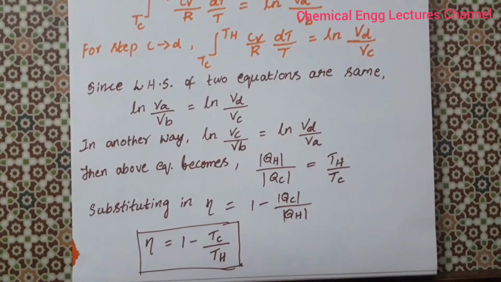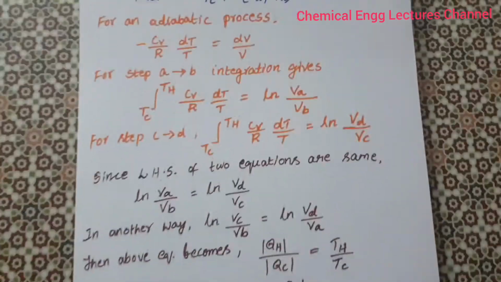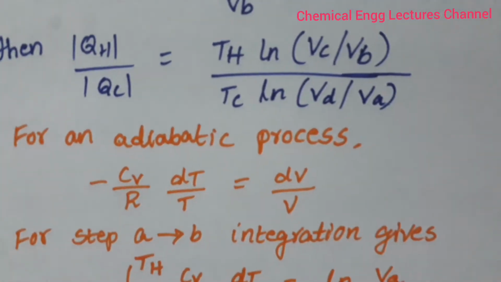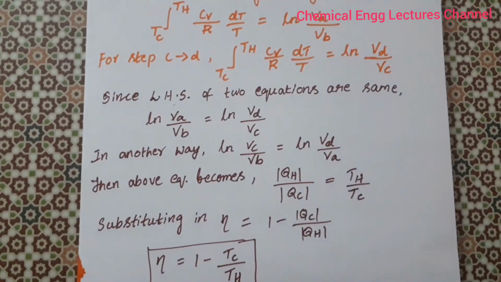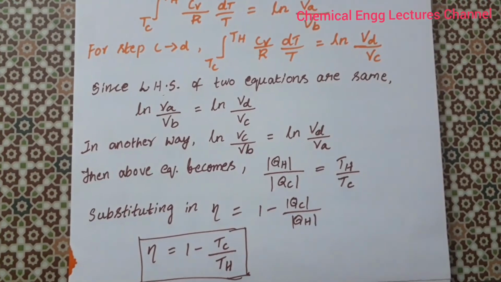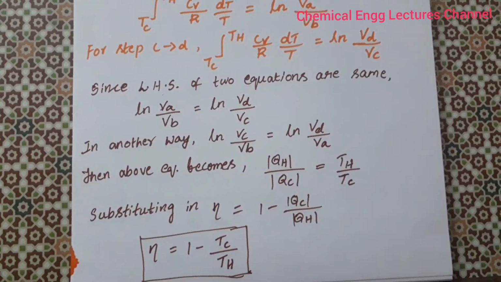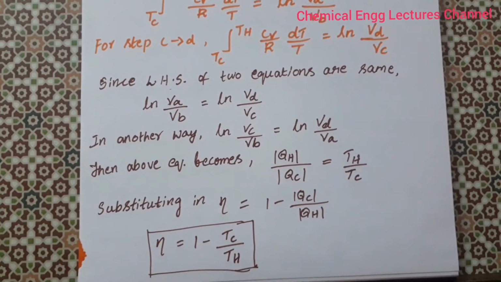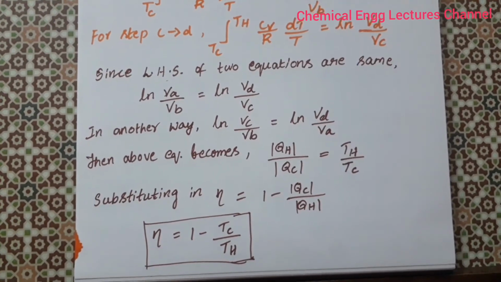Since Vc by Vb becomes equal to Vd by Va, QH by QC becomes equal to TH by TC. So now substituting this term in the above equation, efficiency is equal to 1 minus QC by QH. Instead of QC by QH, we substitute TC by TH. So efficiency is equal to 1 minus TC by TH.